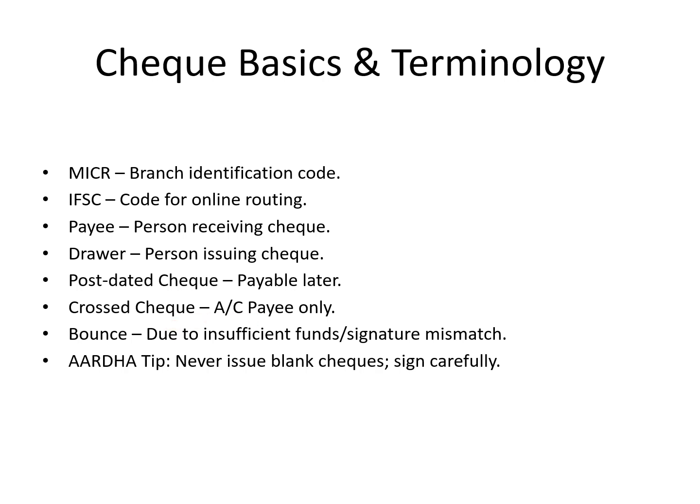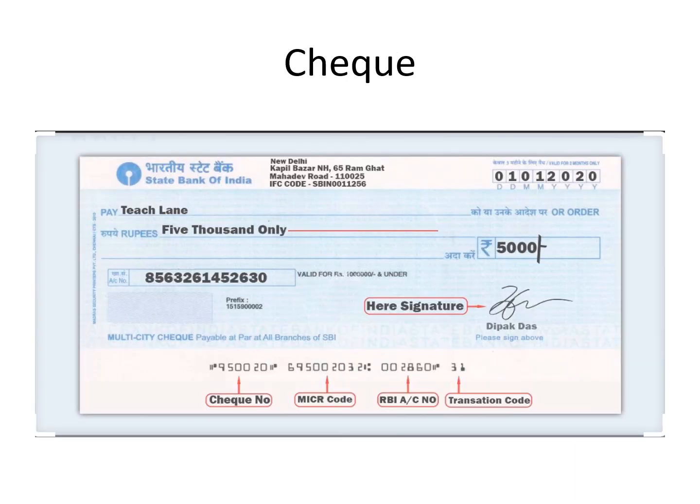A crossed check is an account payee check. A crossed check is like this. If the check is crossed, then they don't give you money. They will just deposit it into your account. A check bounce might be due to insufficient funds or signature mismatch. So be careful about this. And a very important tip regarding this is never issue blank checks. It might keep you at risk. And also please sign carefully.